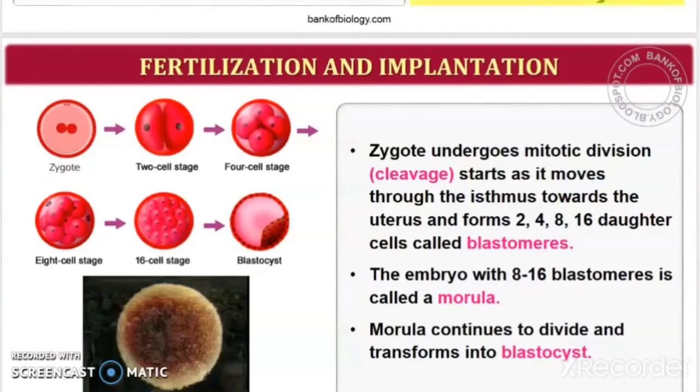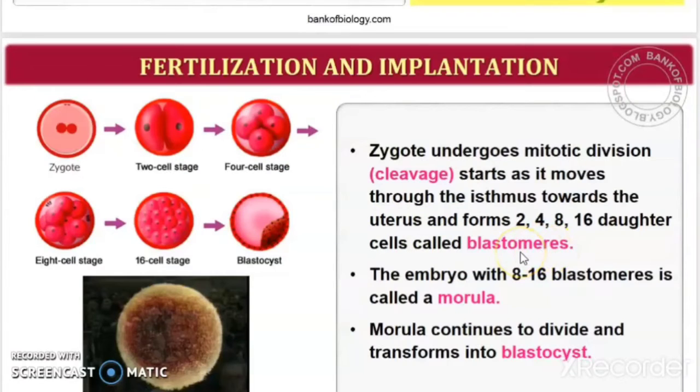The cells formed by mitotic division are what we call blastomeres. Blastomeres are nothing but the cells which are formed by division. So they form 2, 4, 8, 16 daughter cells called blastomeres.